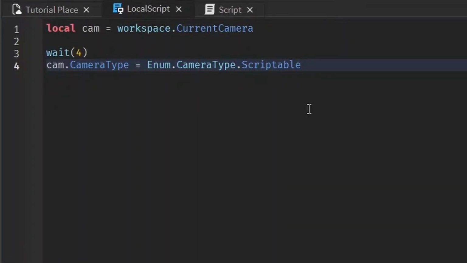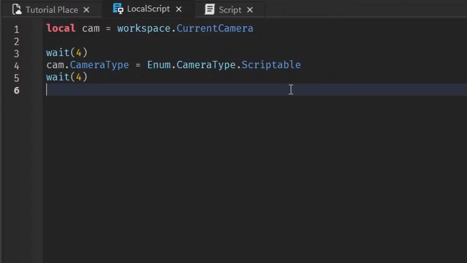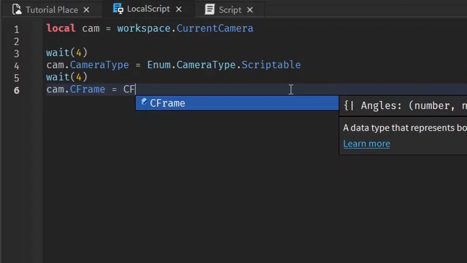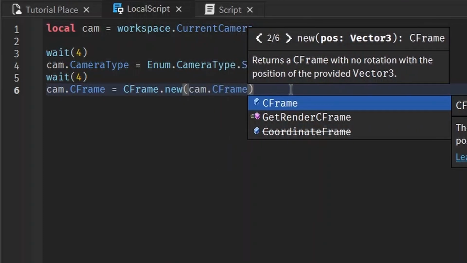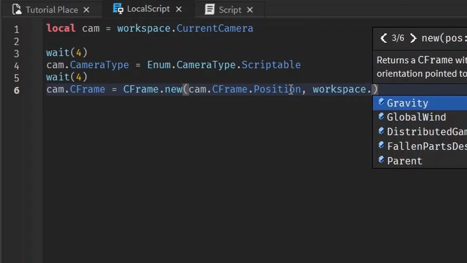Changing it to scriptable gives us a lot of freedom, and we can move the camera around by using CFrame. For example, if I want the camera to become scriptable and then I want to wait another 4 seconds, and I want the camera to rotate to look at a part. I wonder if you guys remember how to use CFrame to make a part look at another part. That's just how we're going to do it for the camera, except instead of a part, we're using the camera. Camera.CFrame equals CFrame.new. You give it the position of the camera, and you can access the position through the CFrame if you write cam.CFrame.Position, and then the position of the part, workspace.Part.